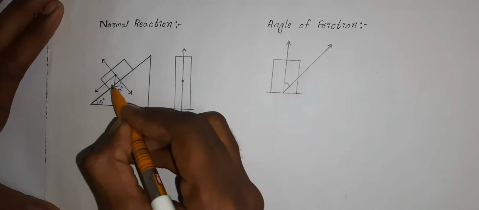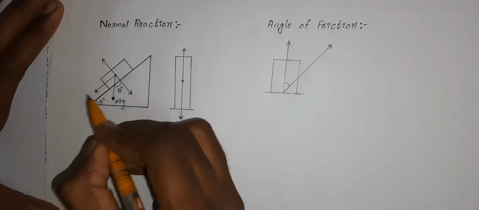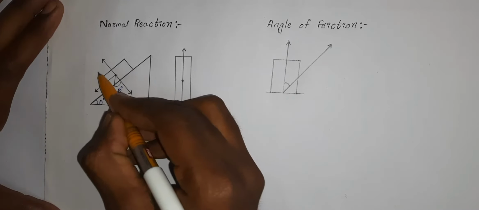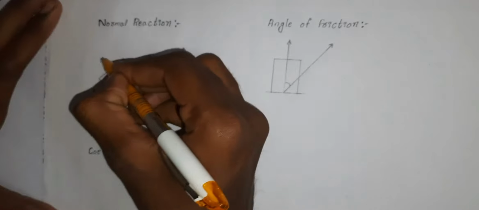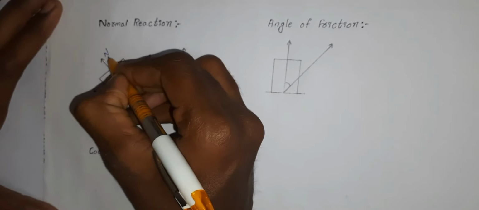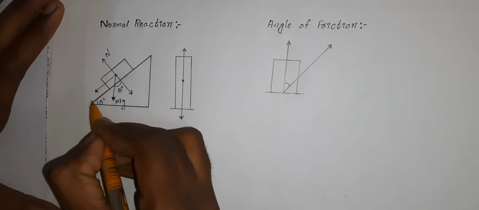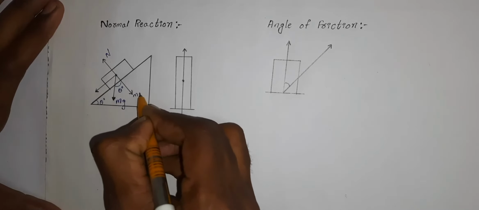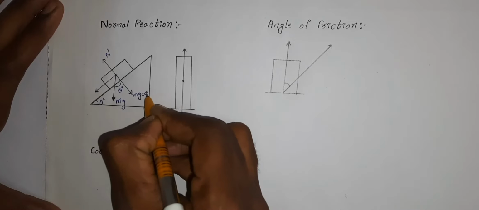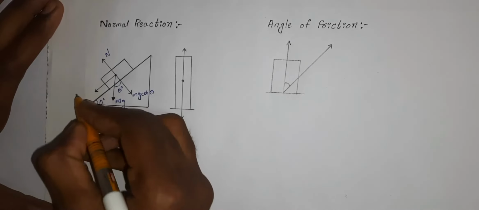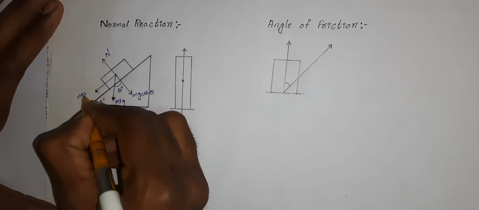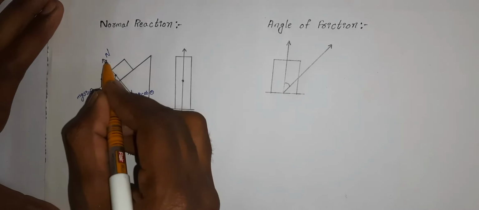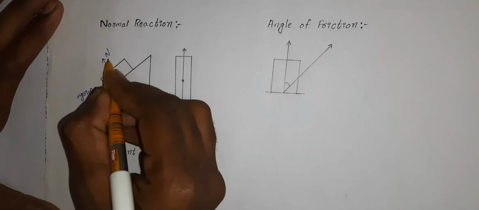So if we consider the inclined plane concept, the weight of the body will act towards the center of gravity, it is mg, at an angle theta with the inclined plane. So when the force of the body acts on the inclined surface, it generates a normal reaction which is perpendicular to the surface. It is denoted by N, and the components of the weight of the body will become mg sin theta and mg cos theta. So this is how the normal reaction on an inclined surface is denoted.